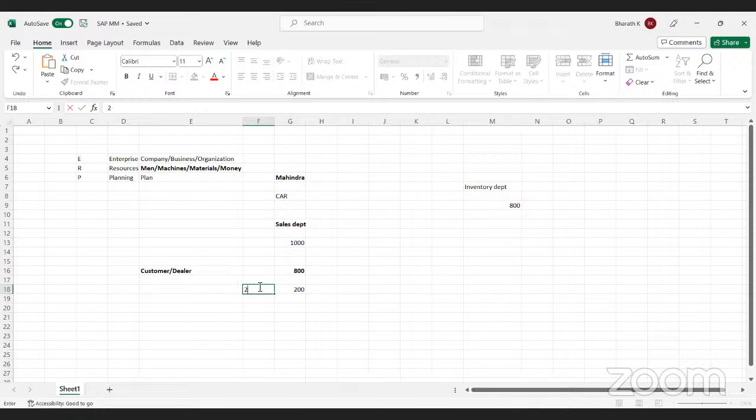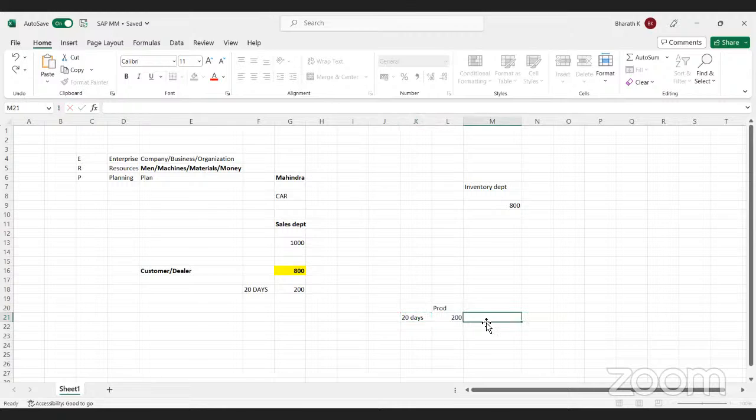So now you have ordered 1000 cars, that is your order. But as of now, readily the stock is available only for 800. So the remaining 200 will be delivered to you in the next 20 days. So the sales department will immediately request the production department to start manufacturing 200 cars in the next 20 days.